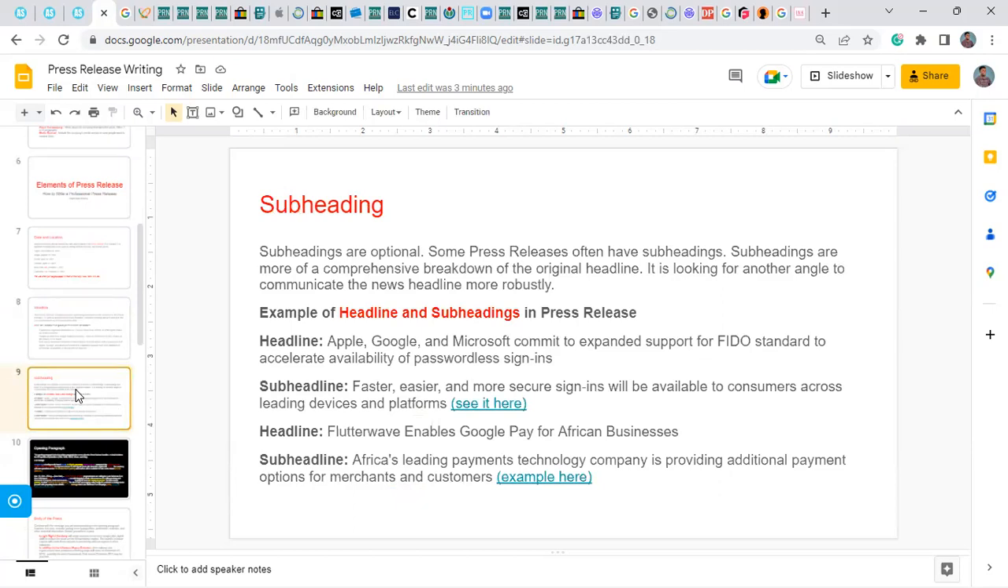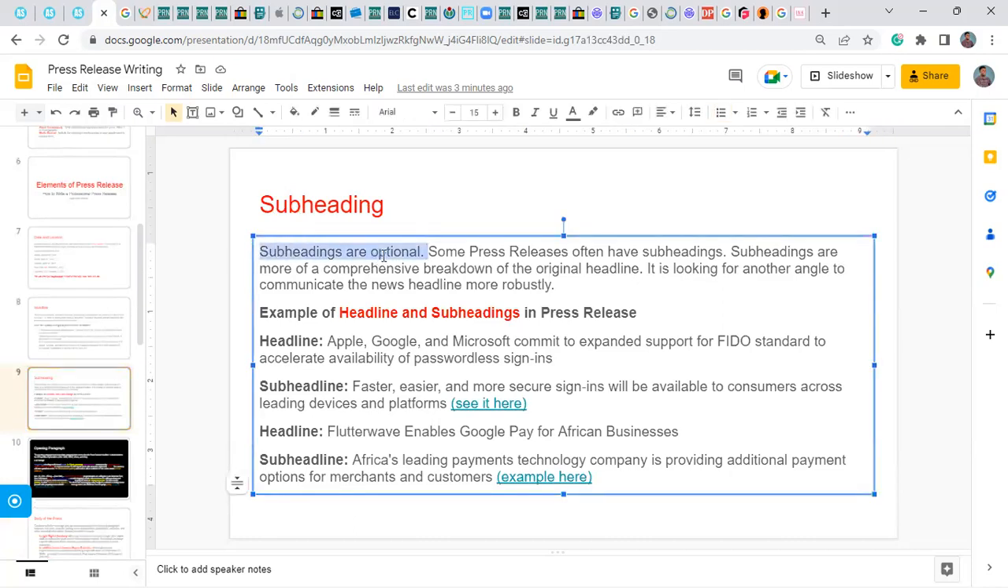Now, what we have next is subheadings. This is not always important. Okay, it is optional. Some press releases often have subheadings. Subheadings are more of a comprehensive breakdown of the original headline. It is looking for another angle to communicate the news headline robustly.